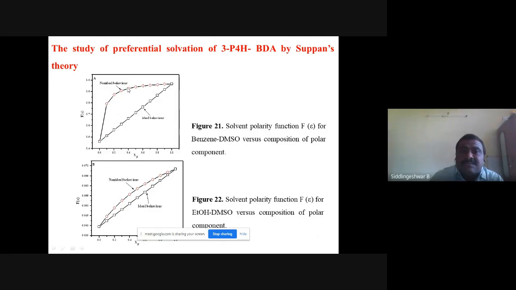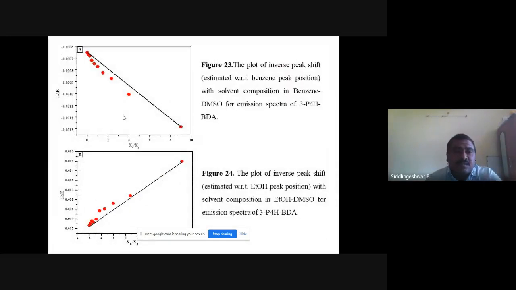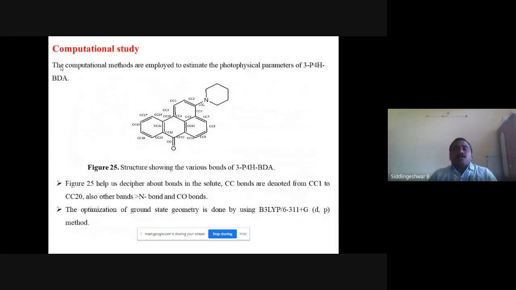You can see a clear deviation from linearity, which shows the non-ideal behavior of the solvent in both cases. 1 by delta E versus Xn by Xp is plotted. Delta E means the peak energy shift relative to the non-polar solvent. The theory tells that if this data deviates from linearity, this clearly shows that in the preferential solvation there is an involvement of hydrogen bonding. Computationally, we try to explain the structural change in the molecule, like the geometric change in the molecule due to the solvent effect.